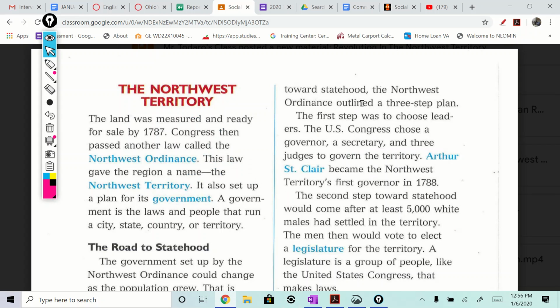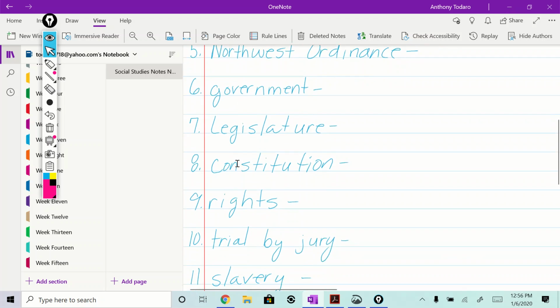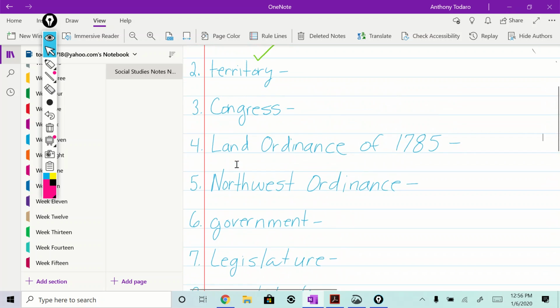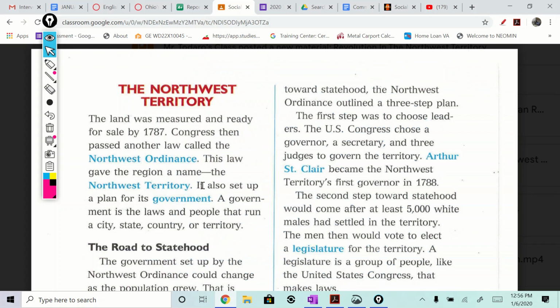All right, we're talking about the Northwest Ordinance and the Northwest Territory. So here we go. If you take a quick look, you see that the first thing is Northwest Ordinance, Northwest Territory, and Government. And then if you go right over here to your page, Northwest Ordinance, Government, Legislator, you're good to go. So these things are in order. As you read, just write down what they mean, like what we talked about. All right, so here we go.